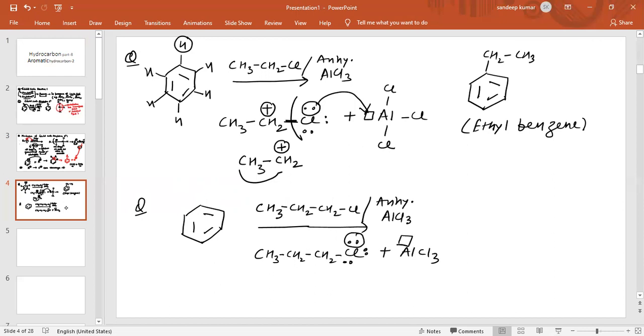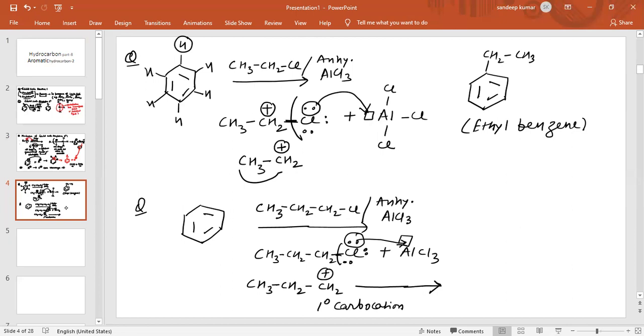So this electron pair will shift into the vacant orbital, and this bond will break. When this bond breaks, it forms a carbocation, CH3CH2+. Now this is a 1 degree carbocation. And we know in this reaction there are chances of rearrangement. So how will it rearrange?